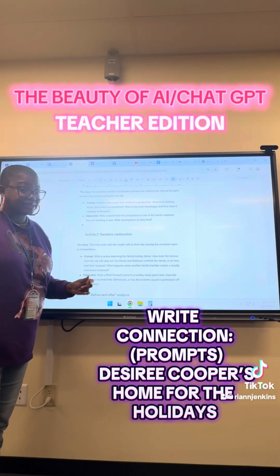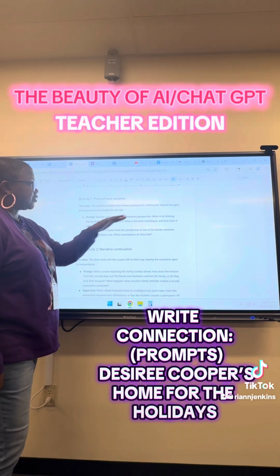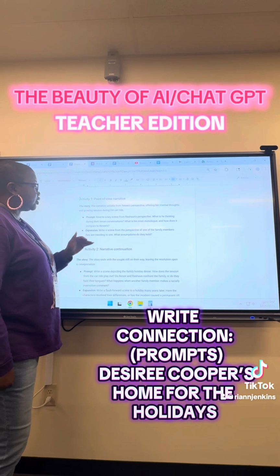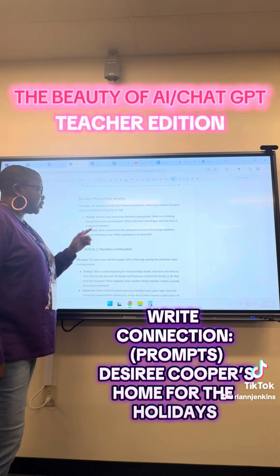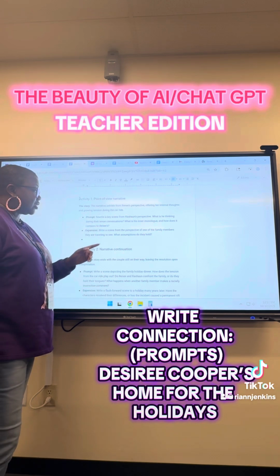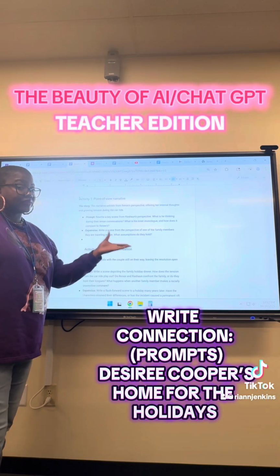Okay, so notice the prompts. This is what's super dope. So it said, the narrative unfolds from Renee's perspective, offering internal thoughts and growing tension during the car ride. So your prompt is to rewrite a key scene from Rashawn's perspective. What is the thinking during their tense conversations? What is his inner monologue? And then they can expand it more by writing another scene from the perspective of the family members who were